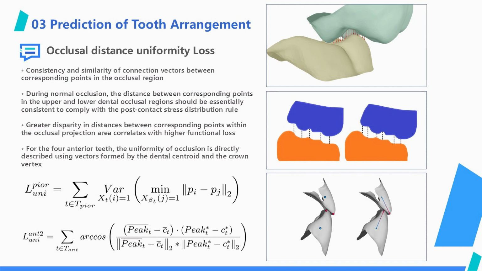The other is the occlusion uniformity loss. Within the occlusion projection range, the more uniform the distance between the corresponding occlusion points of the upper and lower jaws, the more accurate the physical force-bearing mode of tooth occlusion. These two methods are used to guide network training.